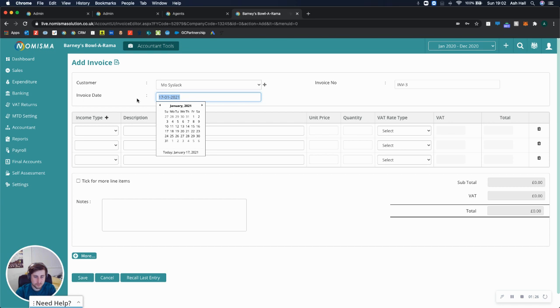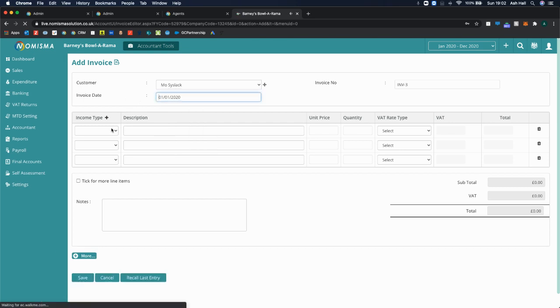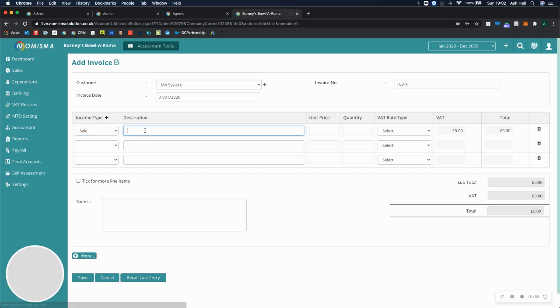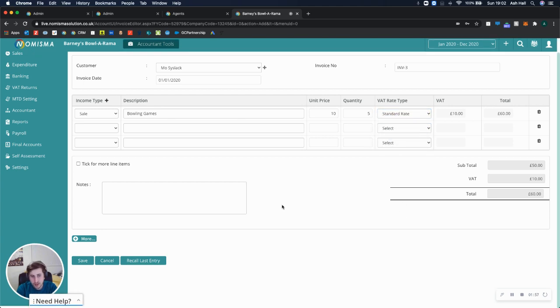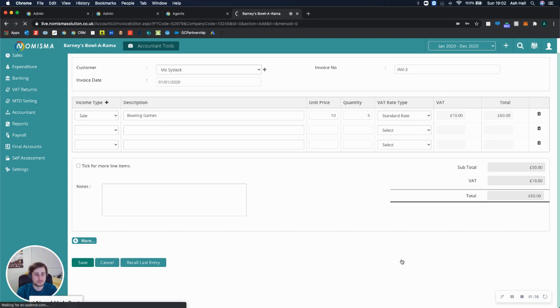I can change the invoice date. So let's put the 1st of January 2020. And then we can select our income type. Enter a description. The unit price, which would be the price per unit that we're selling. So let's put 10. And then we can put a quantity. So let's say they play 5 games of bowling. Enter a VAT rate. And then finally, you can then select save.